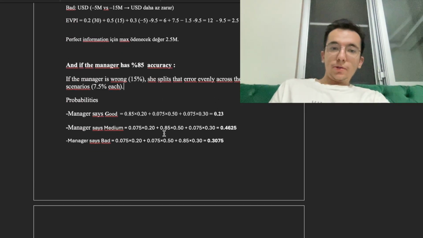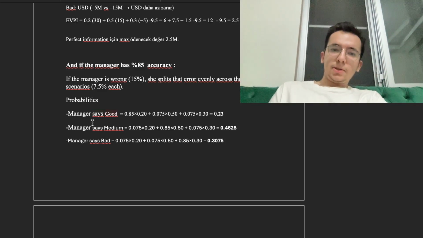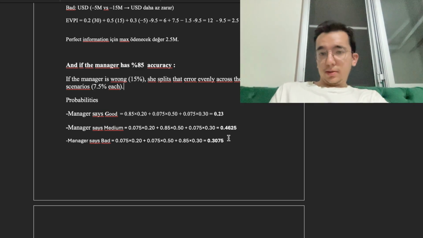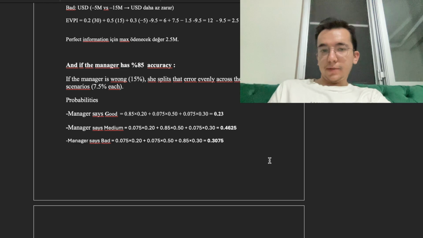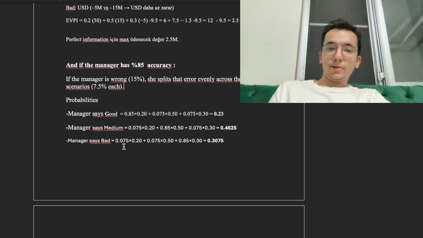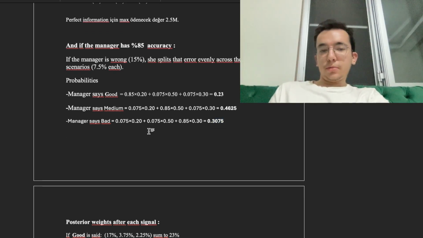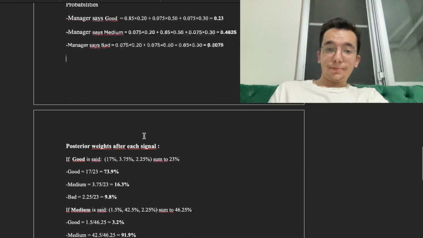So with 85% accuracy, 23% is the probability of the manager saying good, 46.25% is the probability of the manager saying medium, and 30.75% is the probability of the manager saying bad.